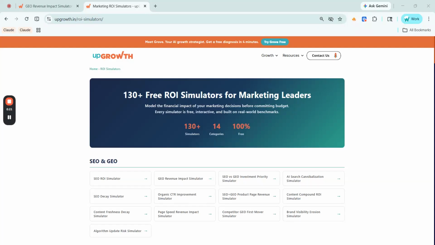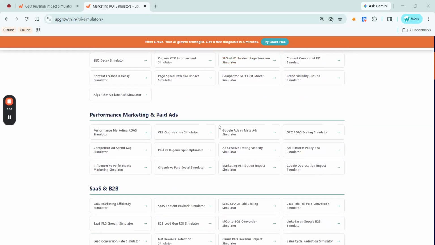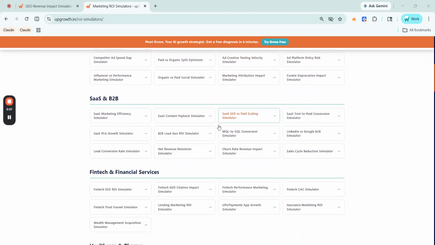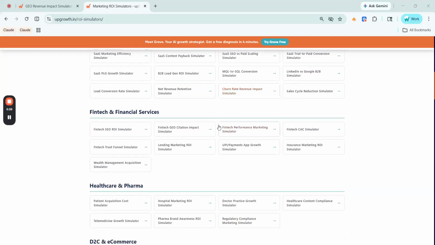We have covered a lot of calculators so far, but now we are moving to a new category named ROI simulators. These are not just calculators that give you one number, they model real business scenarios, project what happens over time, and tell you what to do about it with strategic recommendations built right into the output.